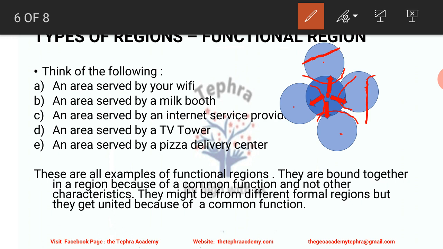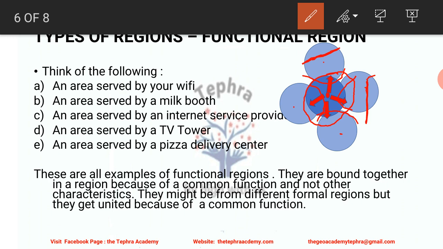So that means this area, the dark blue circle on the inside that you can see, is the area served by the pizza delivery center. This is the functional region of that pizza delivery center, though it may go into different formal regions. For example, if you see a TV tower, sometimes what happens is that if you're living on a boundary between two states, then you sometimes catch the signals from the neighboring state, and sometimes you catch the signal from your own state.